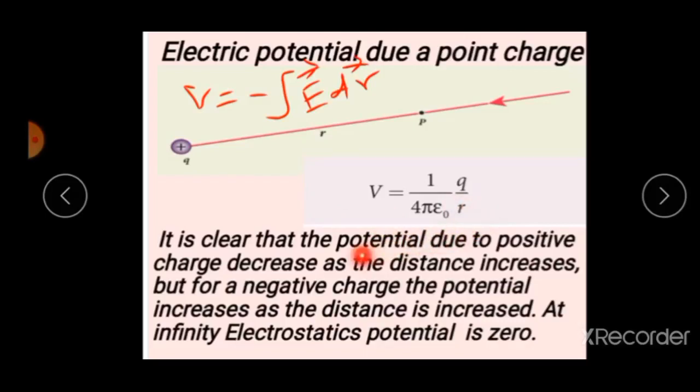Now one more important point, it is clear that the potential due to positive charge decreases as the distance increases, but for a negative charge the potential increases as the distance increases. At infinity electrostatic potential is 0. It is a very important 1-mark question. Sometimes I ask 1 mark, what is electrostatic potential at a point at infinity? It is 0. Are you clear children?